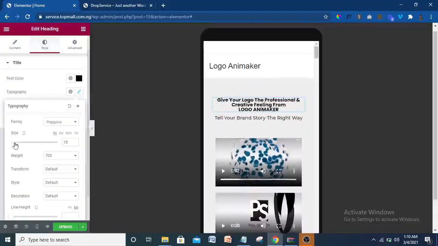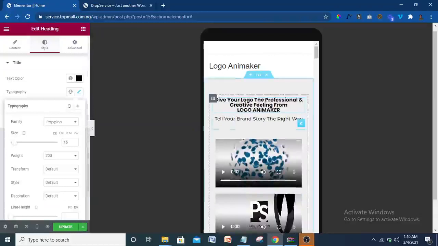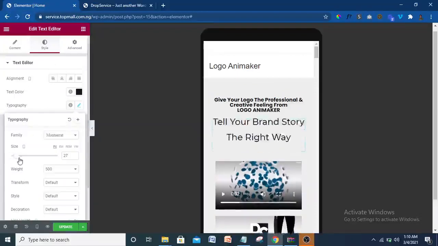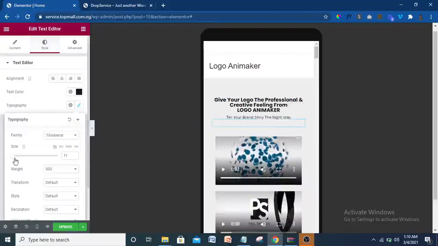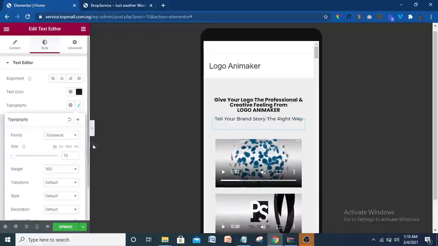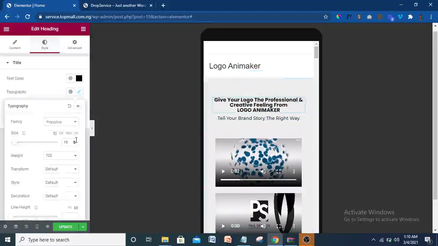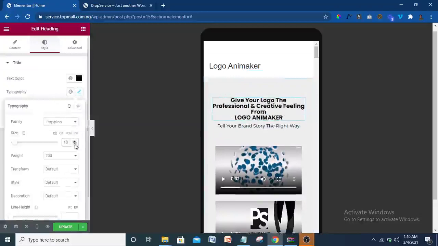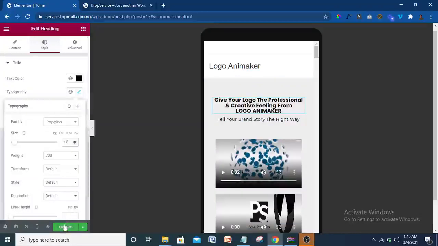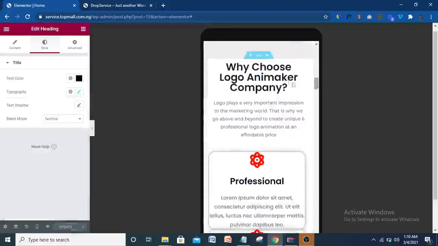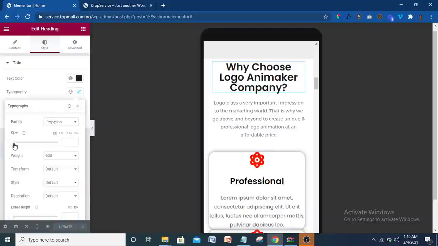Okay, let's see. I think it's okay this way. Then come here, also reduce this one too. Just drag it. That's too big. That's too small. Alright, let me make it around 13 or 14. Let me see if I can still increase the size of this one. I think 17 will do. Okay, I'm going to update that. The rest, everything is okay. Get started. Why choose us? I'm going to reduce this font size too, just to make it look nice.